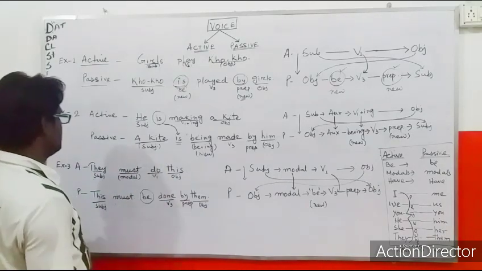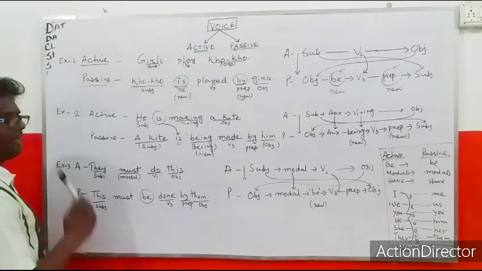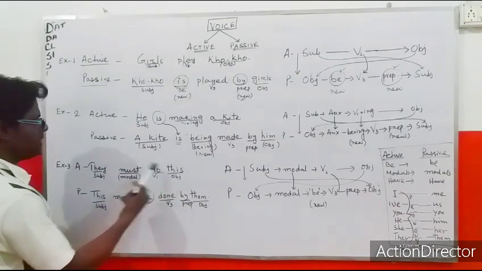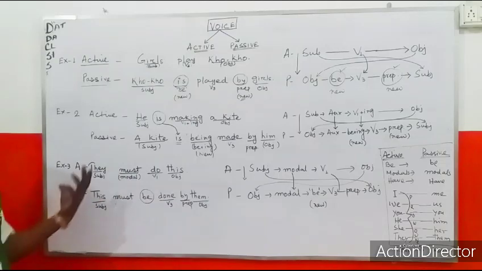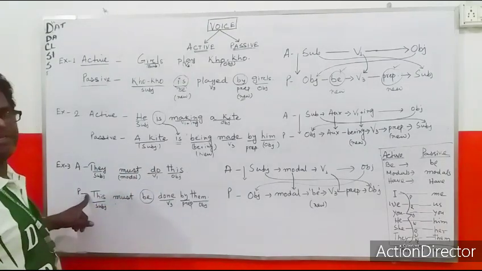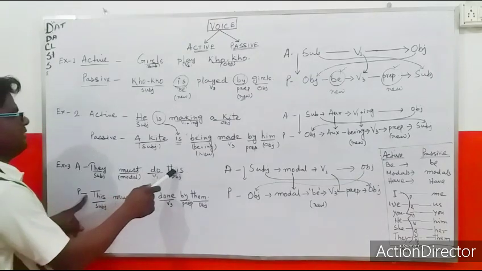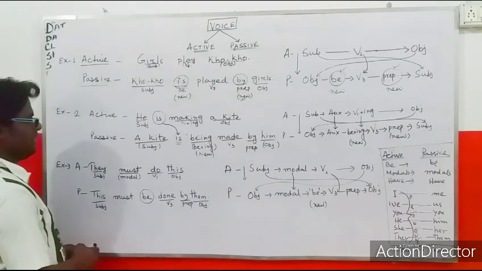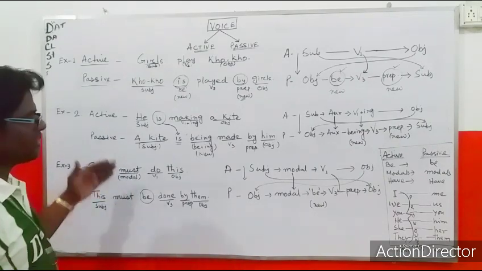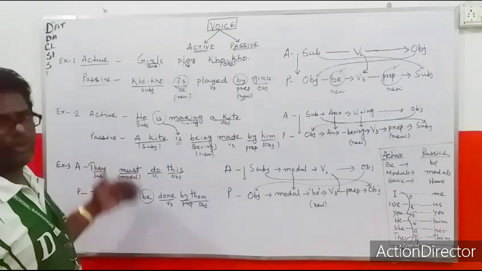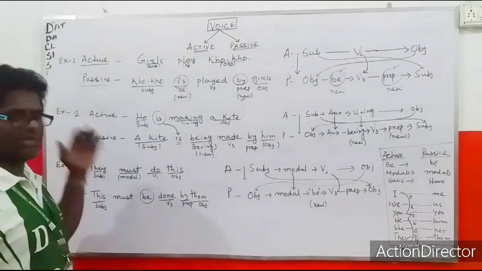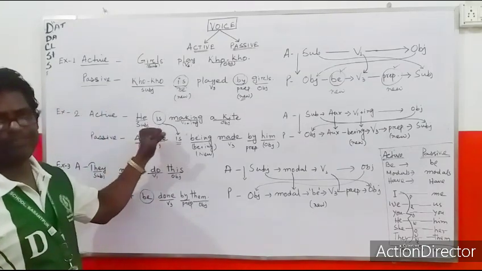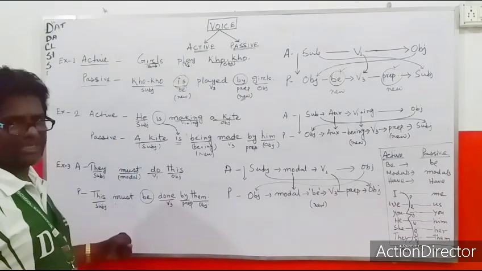They must do this. Subject they, modal must, main verb in first form, and object this. This is not changed. Now this object will come in the place of subject. Whatever auxiliary verbs, helping verbs are given in the active, they will always come in the passive.